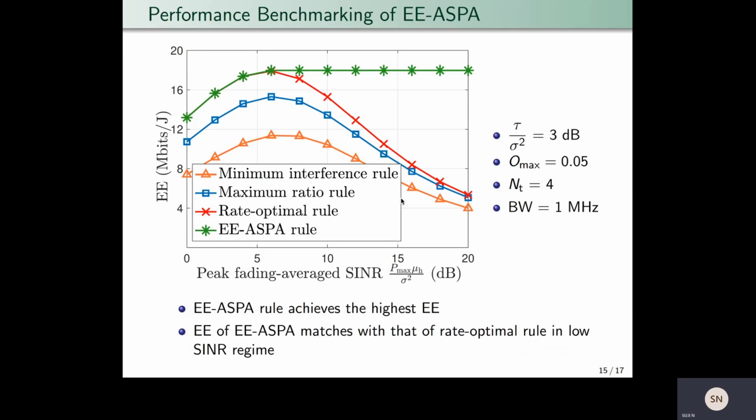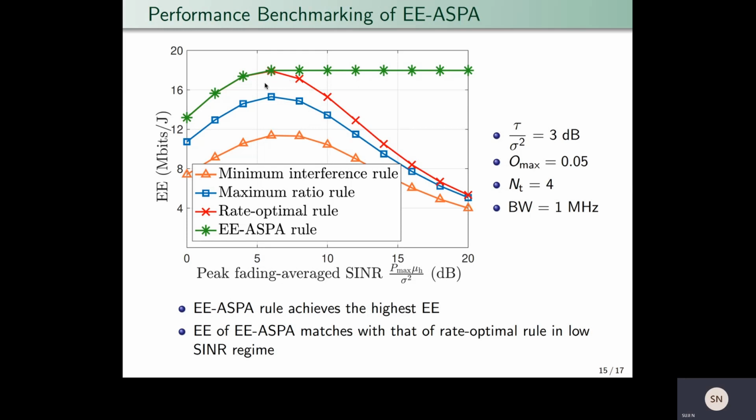Here we present the performance benchmarking of the proposed rule. The figure plots energy efficiency as a function of peak fading averaged SINR. So here in green, we can see the proposed rule, and in red, we have the optimal rule. Then we have the conventional antenna selection and power adaptation rules from the literature, such as the minimum interference rule in orange and the maximum ratio rule in blue. And we can see that the proposed rule achieves the highest energy efficiency.